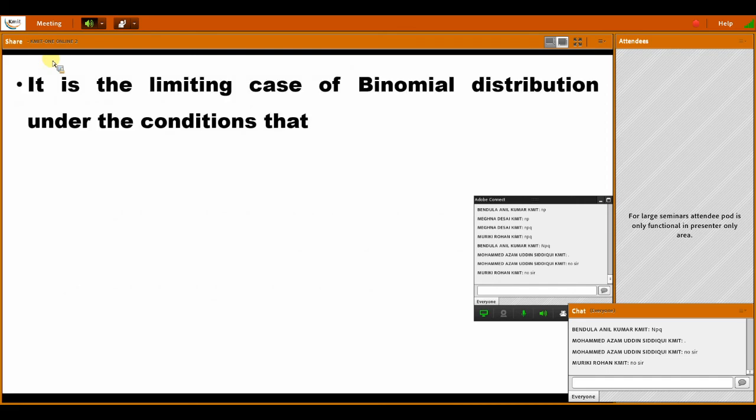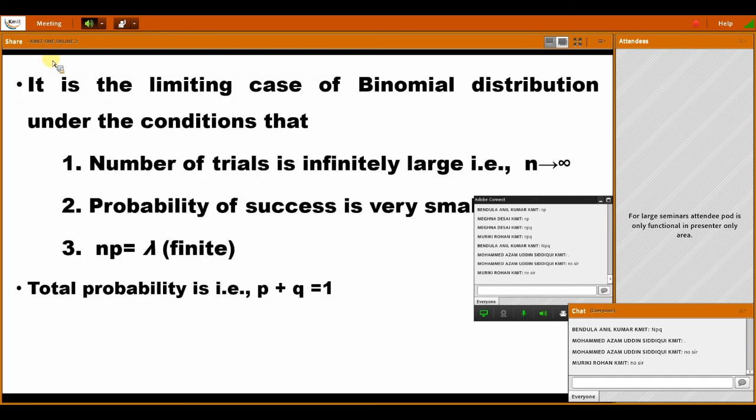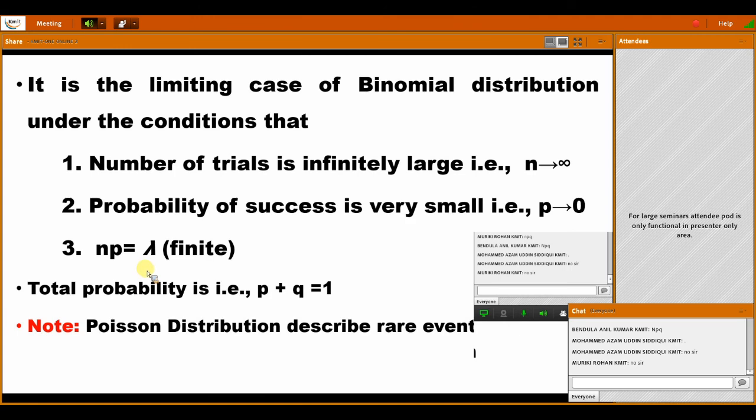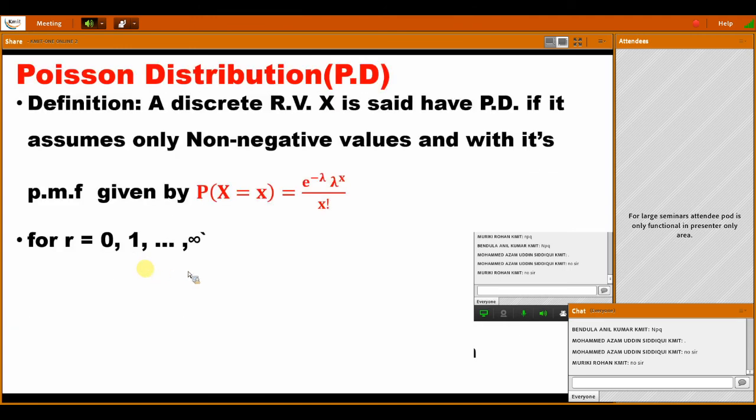Next is the Poisson distribution. If n is very large and p is very small, then we apply the Poisson distribution. Here lambda is equal to np. So what is the Poisson distribution formula? e power of minus lambda, lambda to the power of x by x factorial.